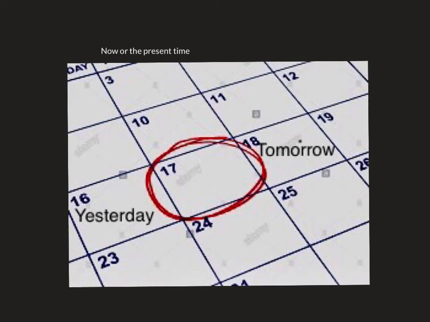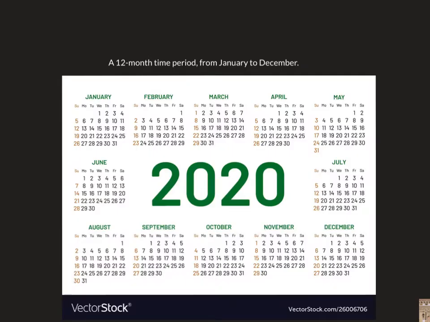Now or the present time means today. A 12-month time period from January to December is called a year.